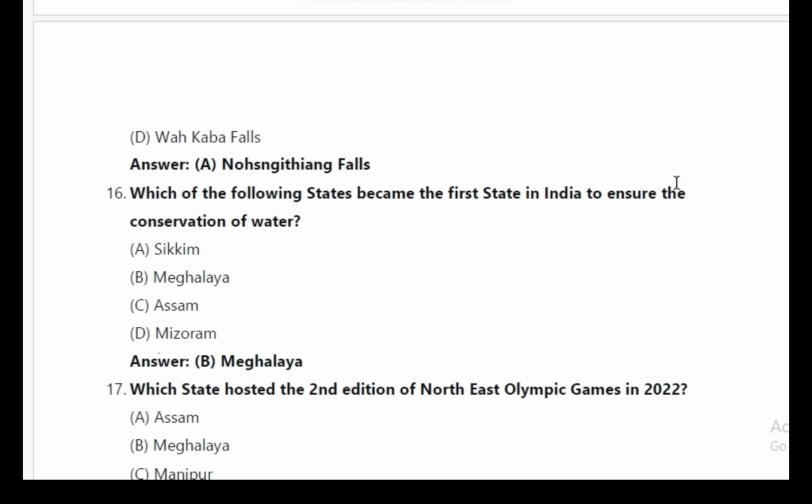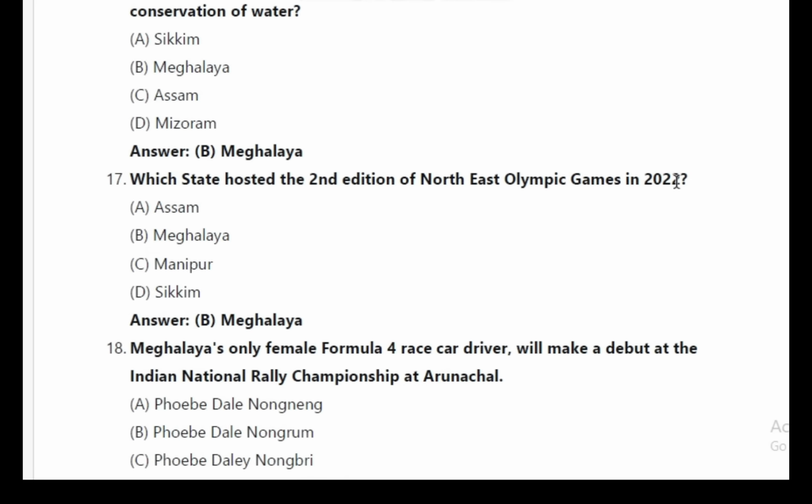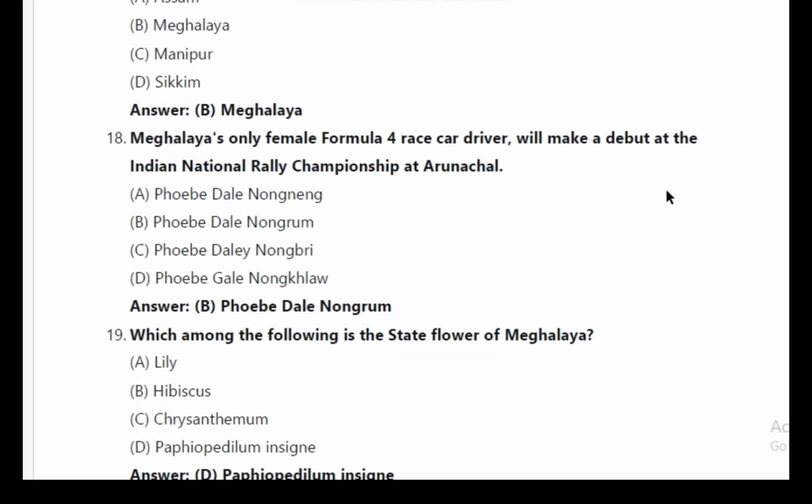16. Which of the following states became the first state in India to ensure the conservation of water? Answer B, Meghalaya. 17. Which state hosted the second edition of the Northeast Olympic Games in 2022? Answer B, Meghalaya.